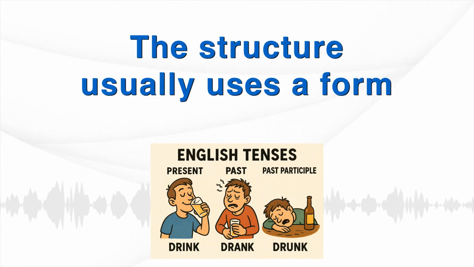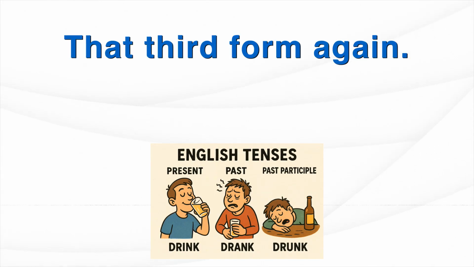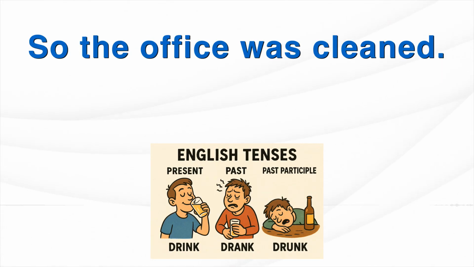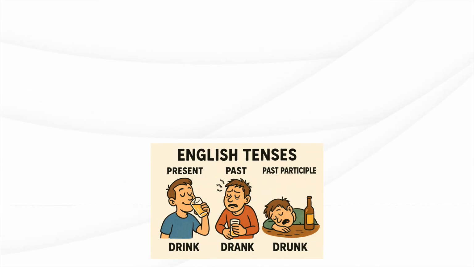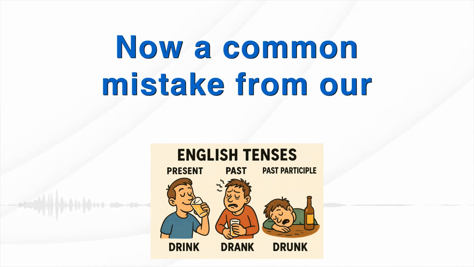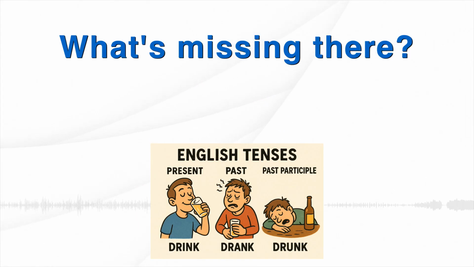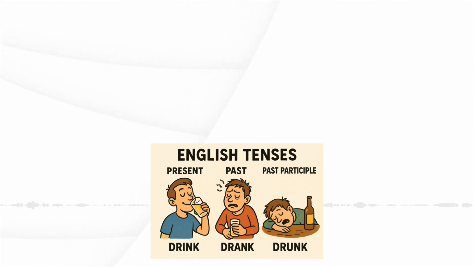The structure usually uses a form of the verb be plus the past participle. That third form again. So, the office was cleaned. Past passive. The office will be cleaned. Future passive. Now, a common mistake from our guide. This problem will solved next week. What's missing there? It sounds almost right. It's missing the be. Absolutely essential.